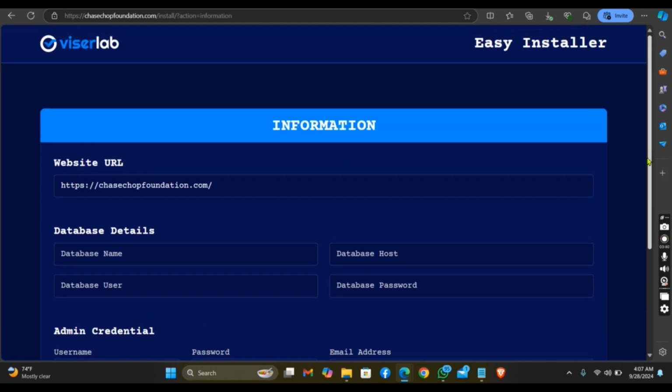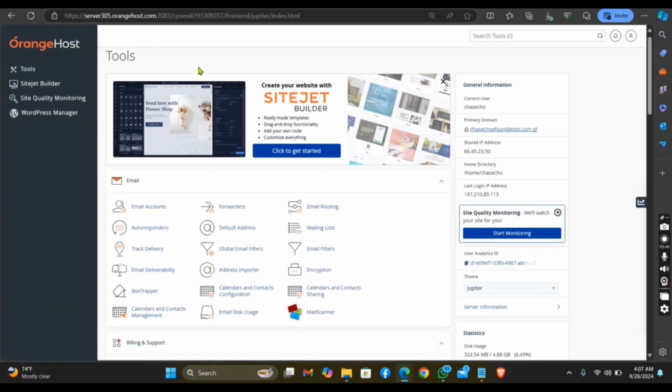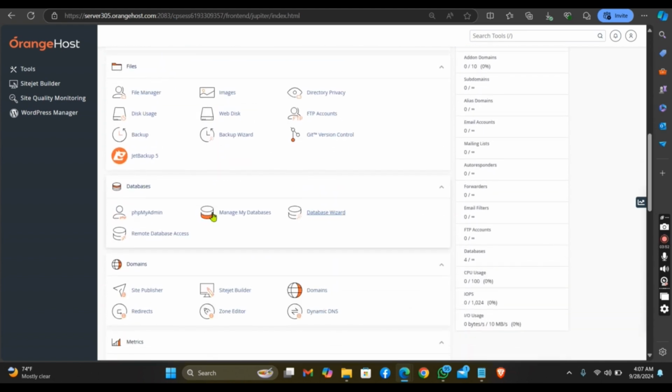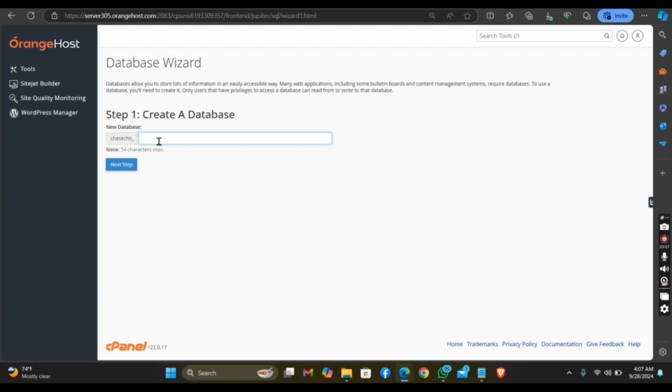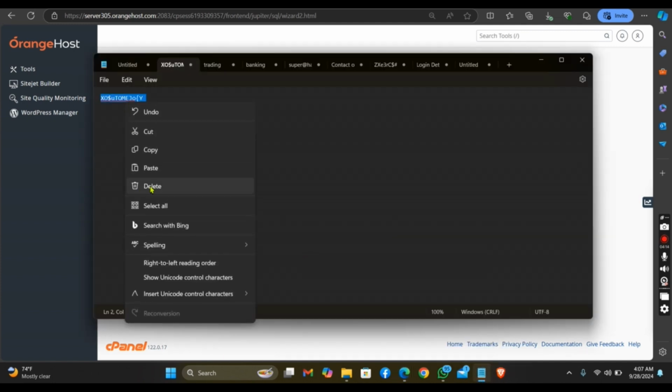Now what we need to do now is to set up our database. So how we do this, you go back, click on database wizard. There you can just put anything here. You'll be using the same thing as your database name and username if you like. So for me, I'll be using the same thing.